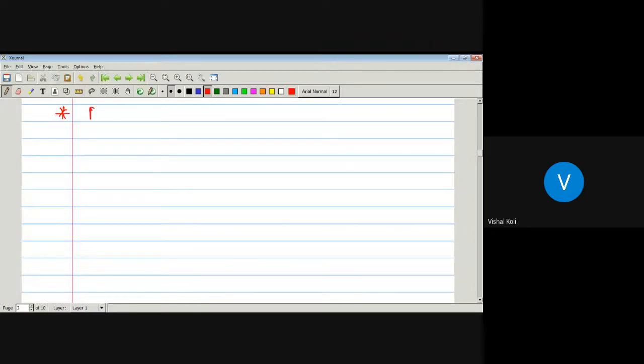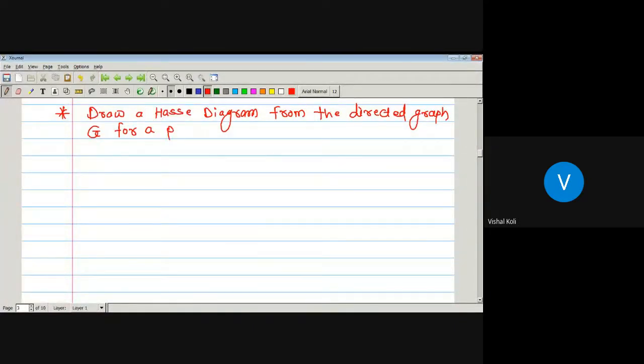Draw a Hasse diagram from the directed graph G for a partial order relation on a set A having elements 1, 2, 3 and 4.